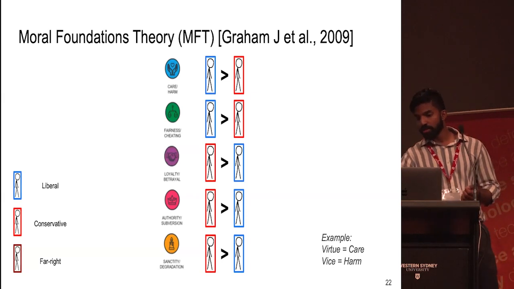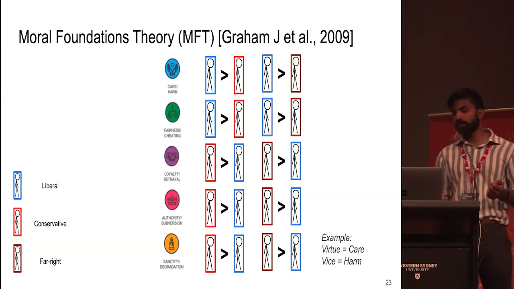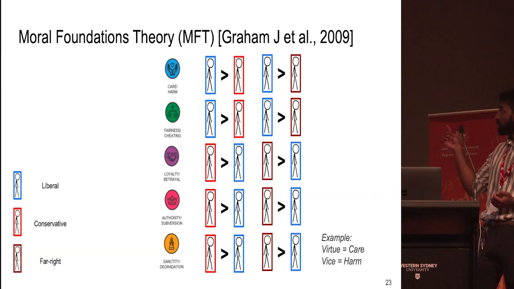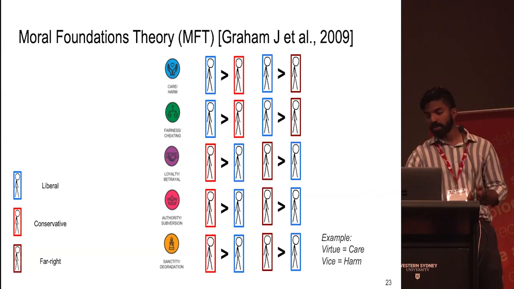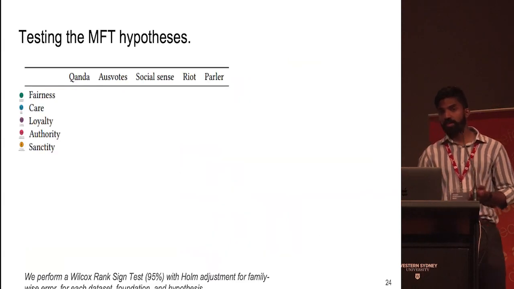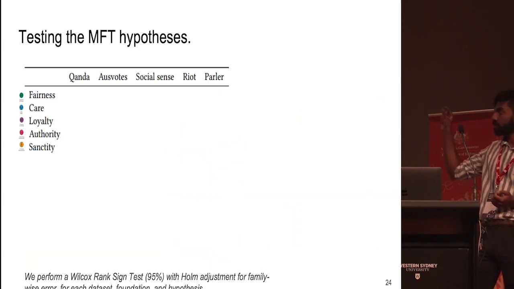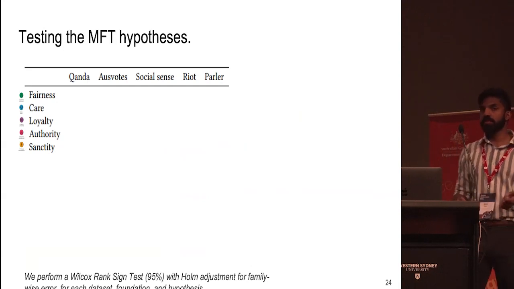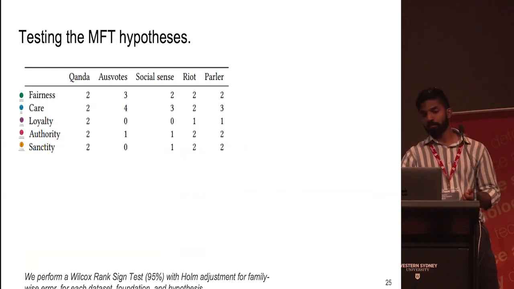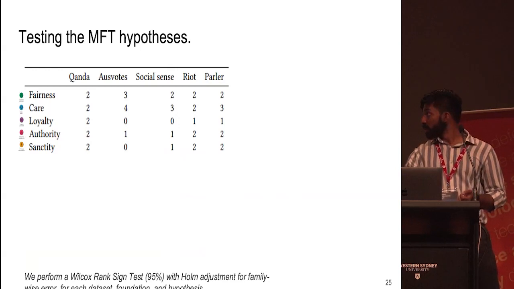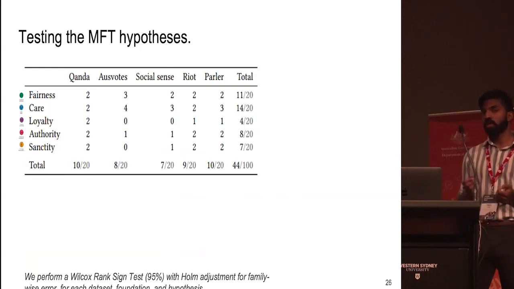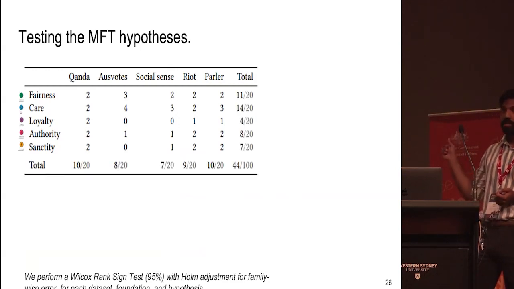We might also naturally extend this to the case of the far right. So we've subbed out all the reds for the dark reds here. And what we want to do for our first application is test whether the moral foundations hypotheses are actually applicable in the online space. So what we do is we perform statistical tests for each of our data sets and each of the foundations, and we count the amount of support that we see in our data sets. We then sum up over the margins in order to see the relative support for each of the foundations in each of our data sets.